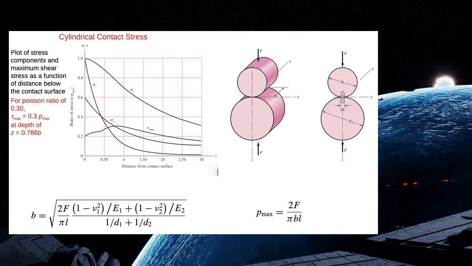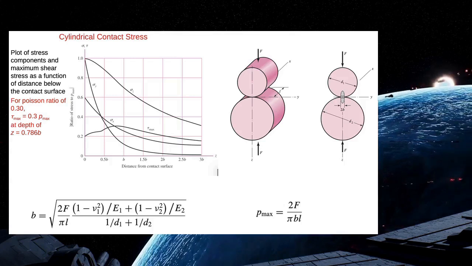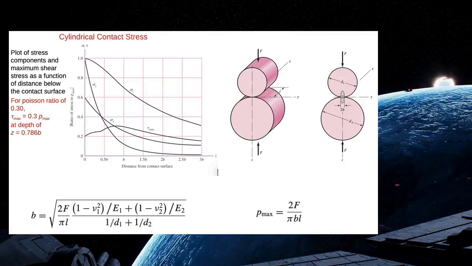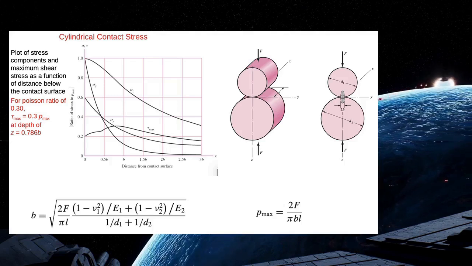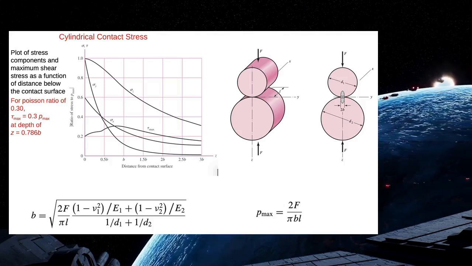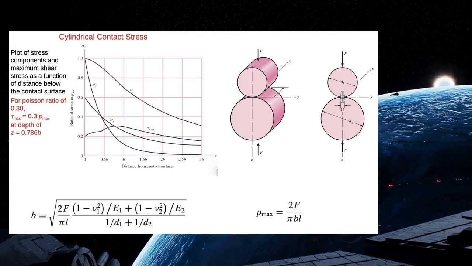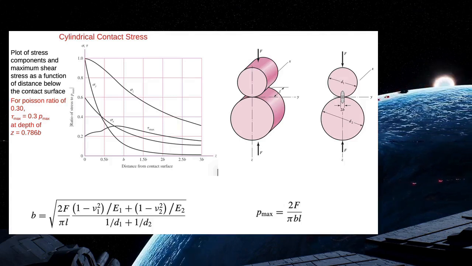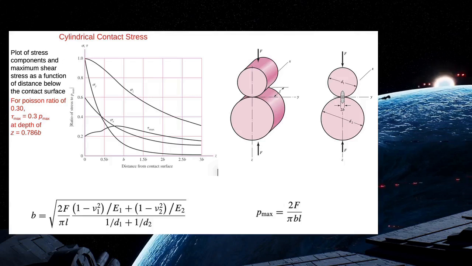F represents the applied force, nu1 and nu2 represent the Poisson's ratio of the first and second cylinder, E1 and E2 represent the modulus of elasticity of the first and second cylinder respectively, and D1 and D2 represent the diameters of them. The maximum pressure can be determined by using the following formula. Pmax is equal to 2F divided by pi bL.